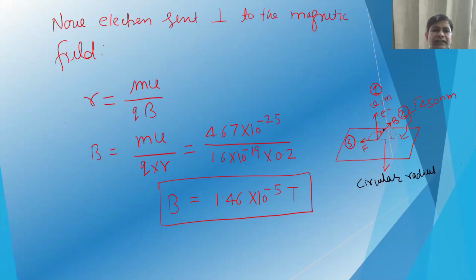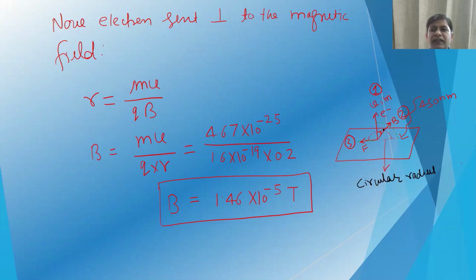If we equate the forces, we know that the radius will be mv divided by qB, where q is the charge on the electron and B is the magnetic field. Rearranging, B will be mv divided by qr. We have already calculated mv, which is 4.67 10 to power minus 25, divided by q, the charge on the electron, 1.6 10 to power minus 19, and r is given, in meter it will be 0.2. So from here B is equal to 1.46 10 to power minus 5 Tesla.